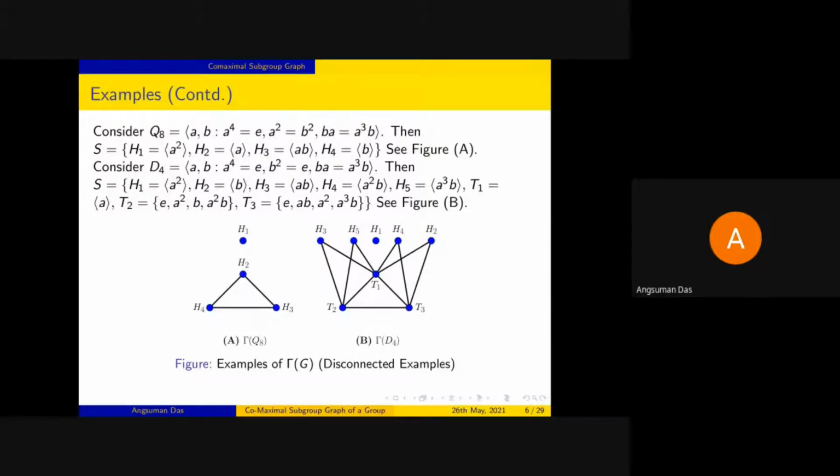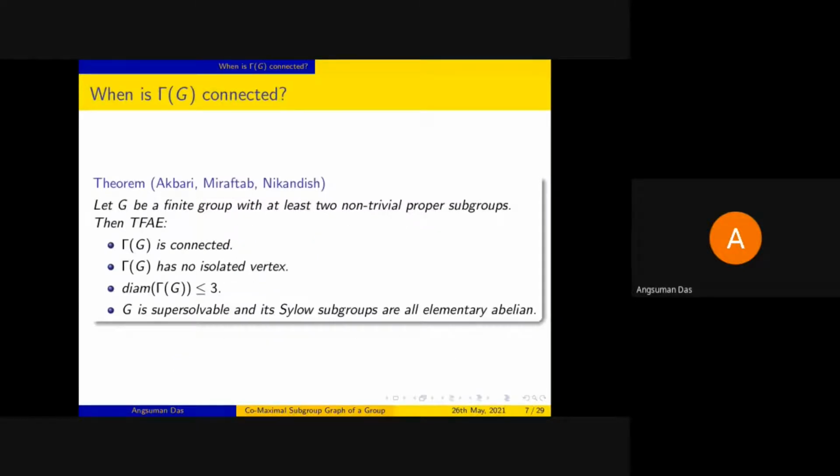Okay. So, as we have seen some connected examples as well as some disconnected examples, the next thing which comes to our mind is: when will the graph be a connected one? That has been studied by Akbari and others, who have shown that for a finite group, the following are equivalent.